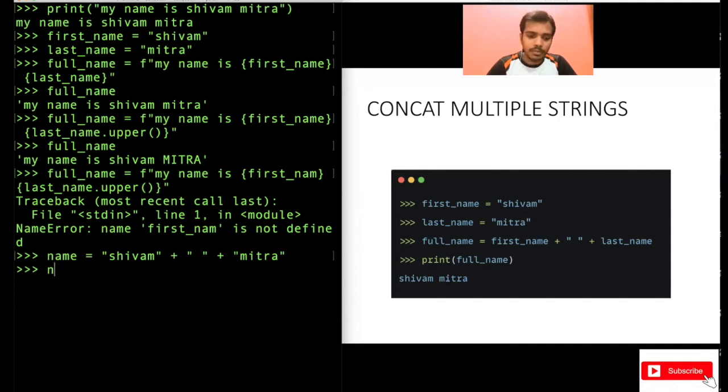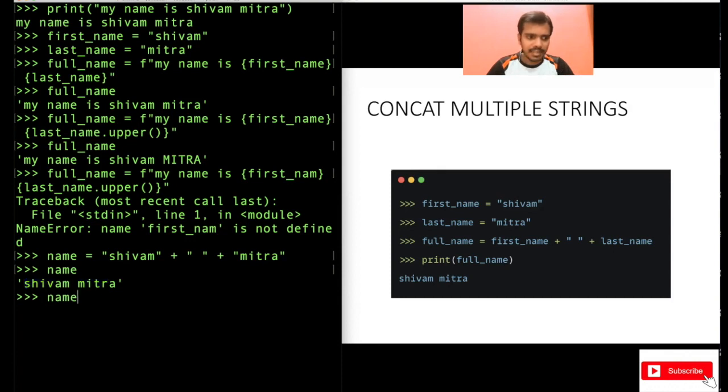So this will also work. If you print name, see Shivam Mitra is printed, because if you use the plus operator with strings, it will concat them. It will basically add at the end. Initially Shivam will be there. After using plus, it will add this space after Shivam. And after this, again when you use plus, this Mitra will be appended. That's what happened in the output. So you can also use the plus operator to concat multiple strings.